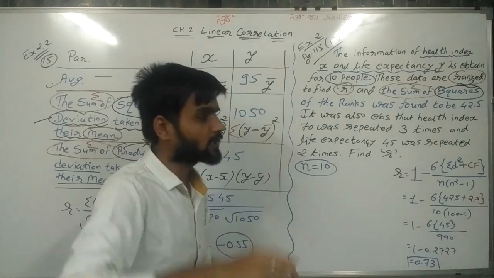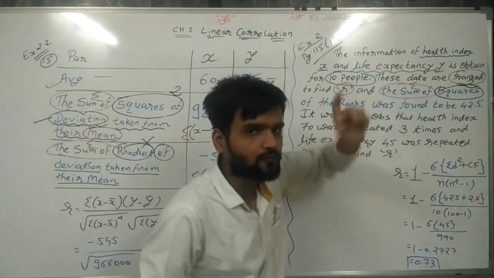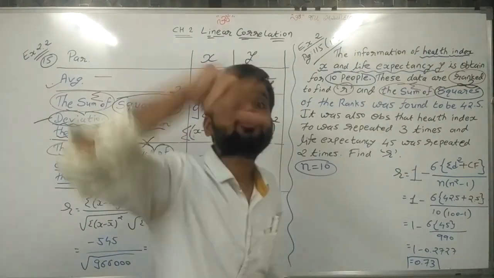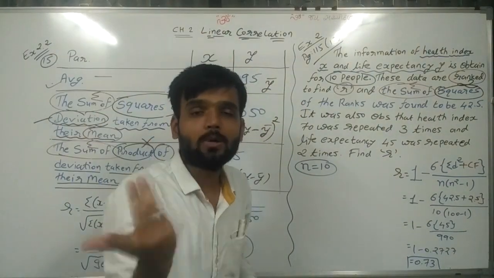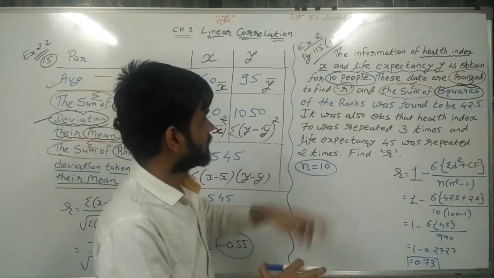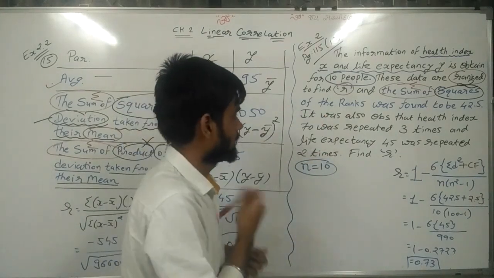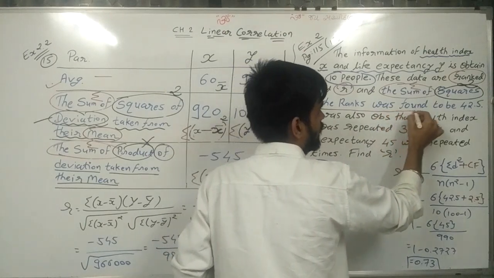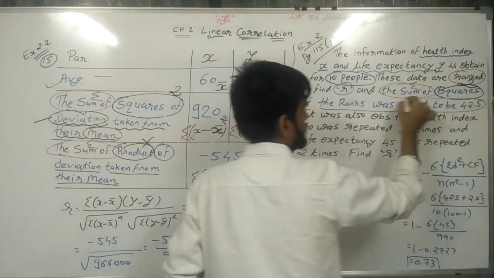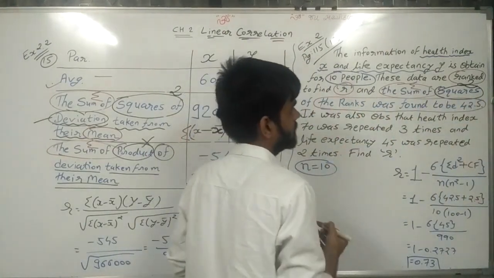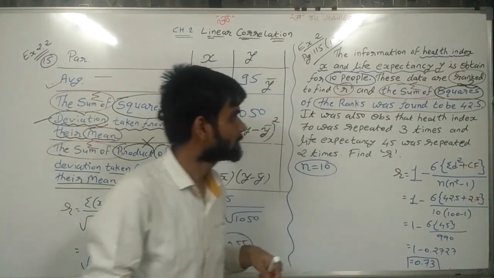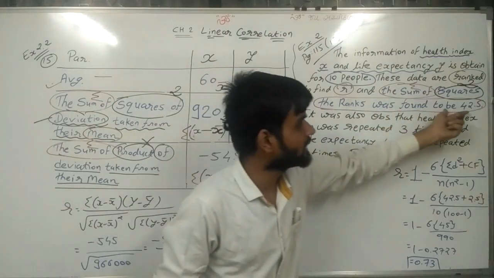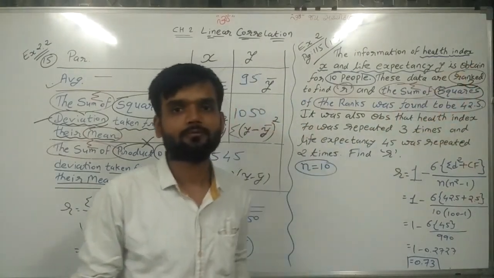So try to understand. The sum means sigma. Square of, square means raised to 2, but on which the ranks was found to be 42.5.